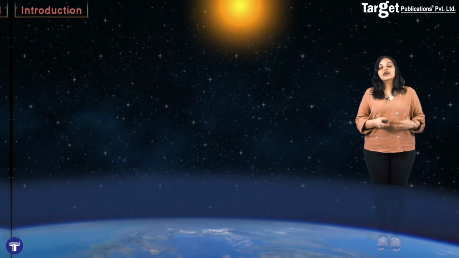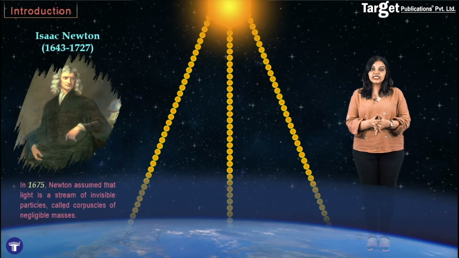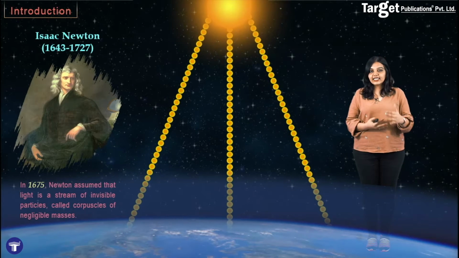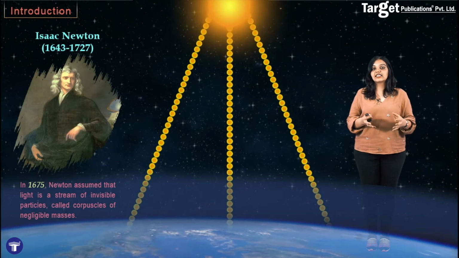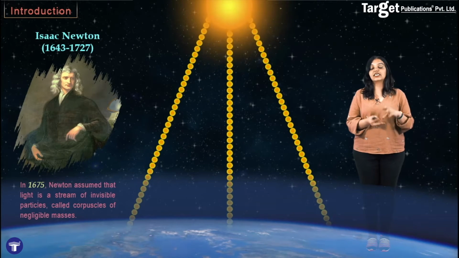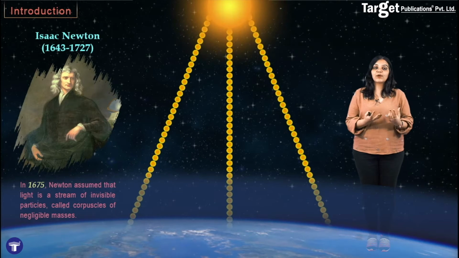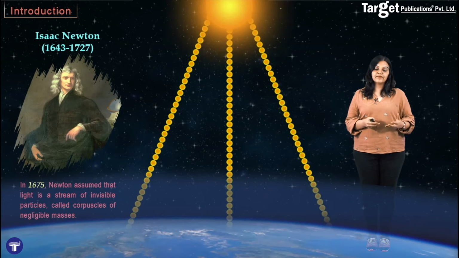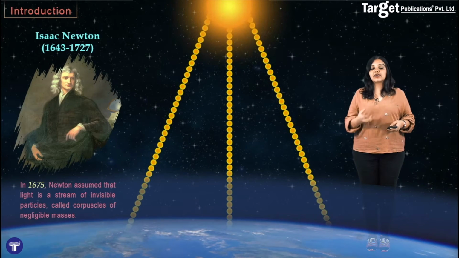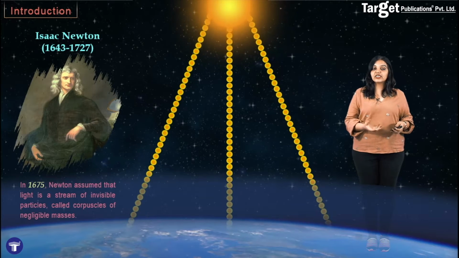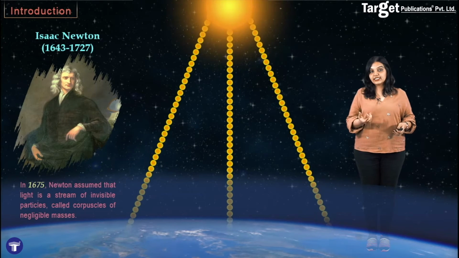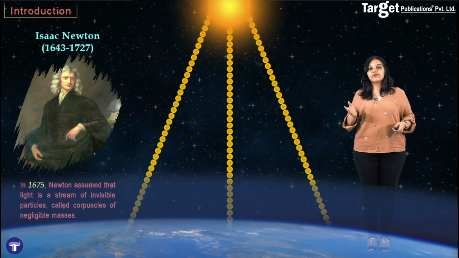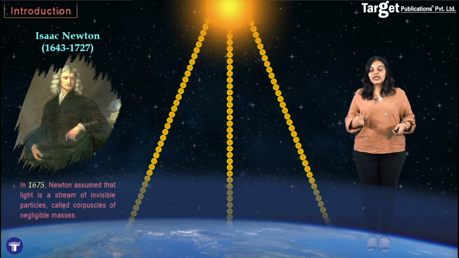Well, you see, early on, when scientists were trying to study the nature of light itself, Isaac Newton was of the opinion that light is made up of particles. He called them corpuscles, and he said that these particles have negligible masses. However, there was some problem with this theory. This theory was not able to explain some well-known phenomena like interference and diffraction and polarization, all of which we'll see very shortly. So because this theory was not able to explain any of these phenomena, it had to be rethought.